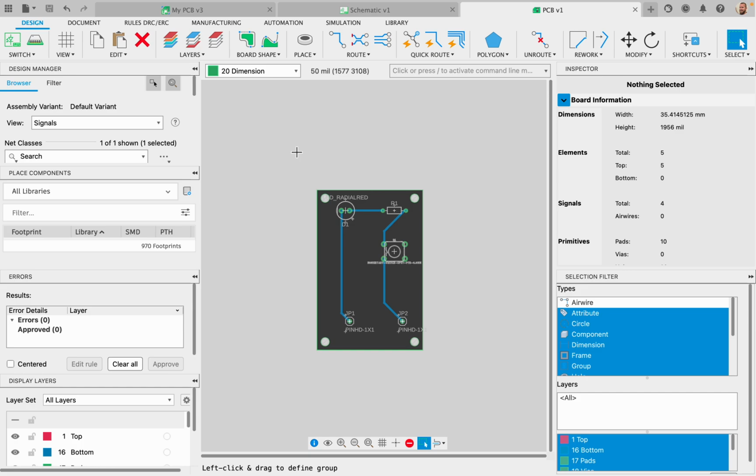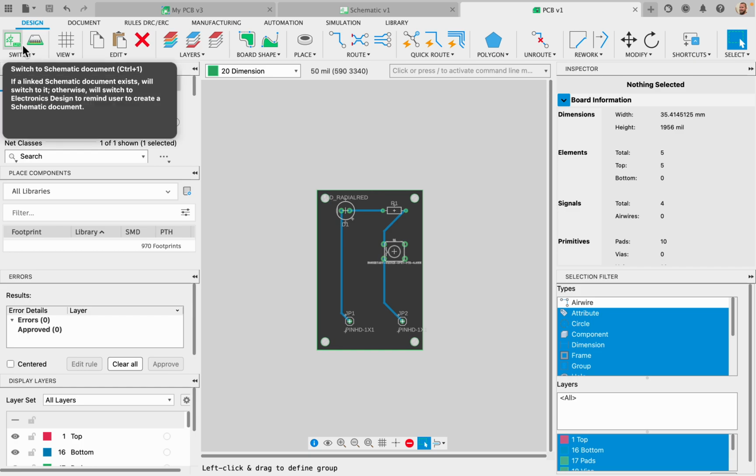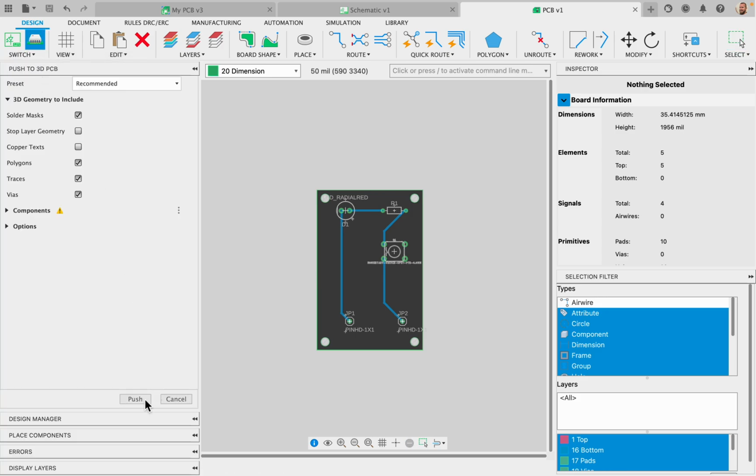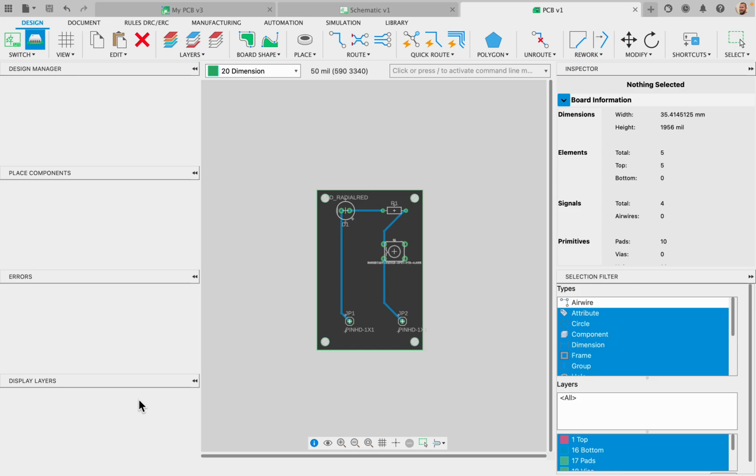But if I wanted to use this in another design, I'm going to want to go to my 3D PCB. So I'm going to push this to my 3D PCB. So again, I go to this switch drop down, push to 3D PCB. One thing you need to do is you need to click the push button, and it takes a few seconds.